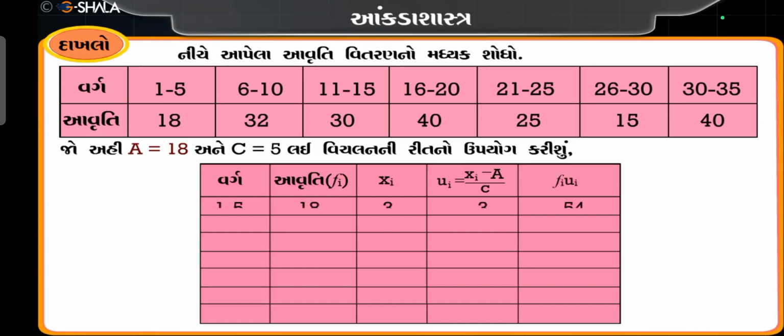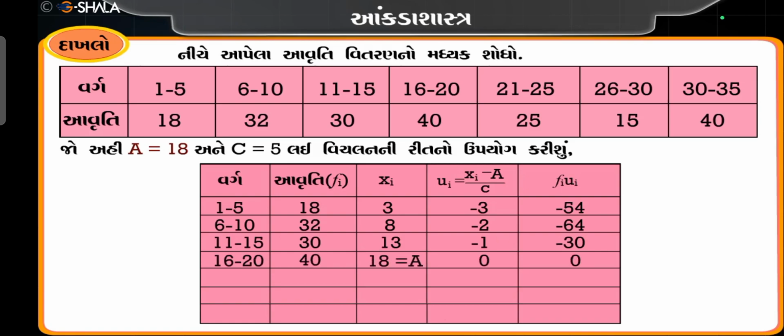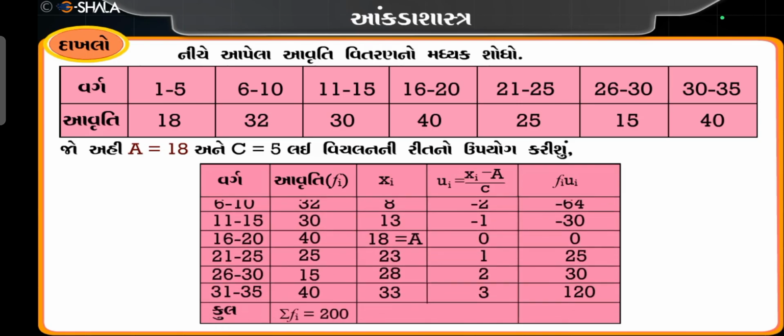fi ui: 1 to 5 18 3 −3 −54, 6 to 10 32 8 −2 −64, 11 to 15 30 13 −1 −30, 16 to 20 40 18 = a 0 0, 21 to 25 25 23 1 25, 26 to 30 15 28 2 30, 31 to 35 40 33 3 120. કુલ Σfi = 200.